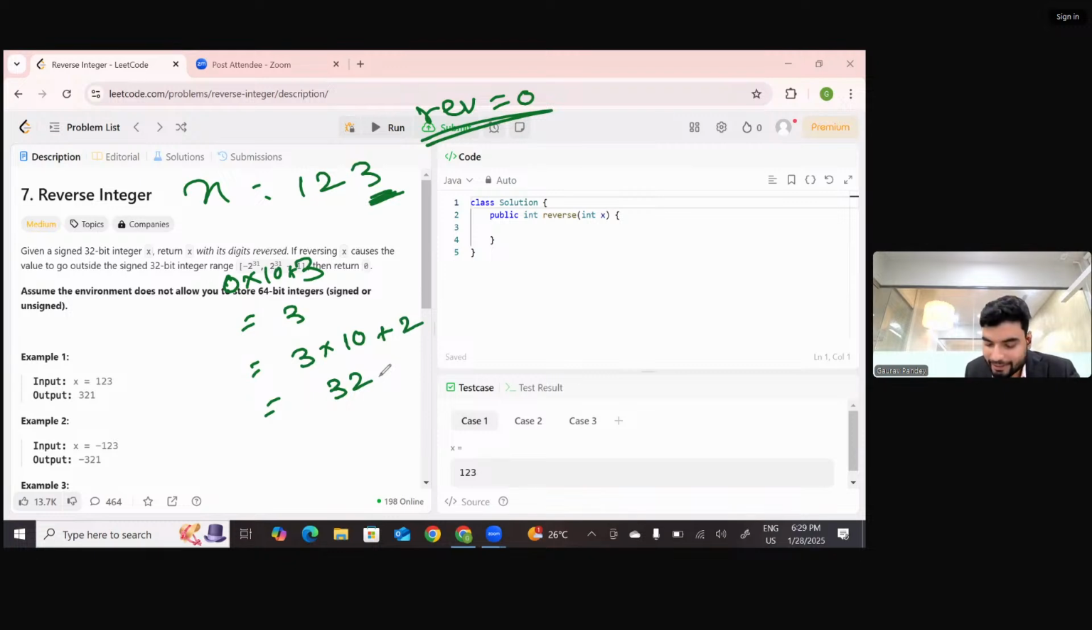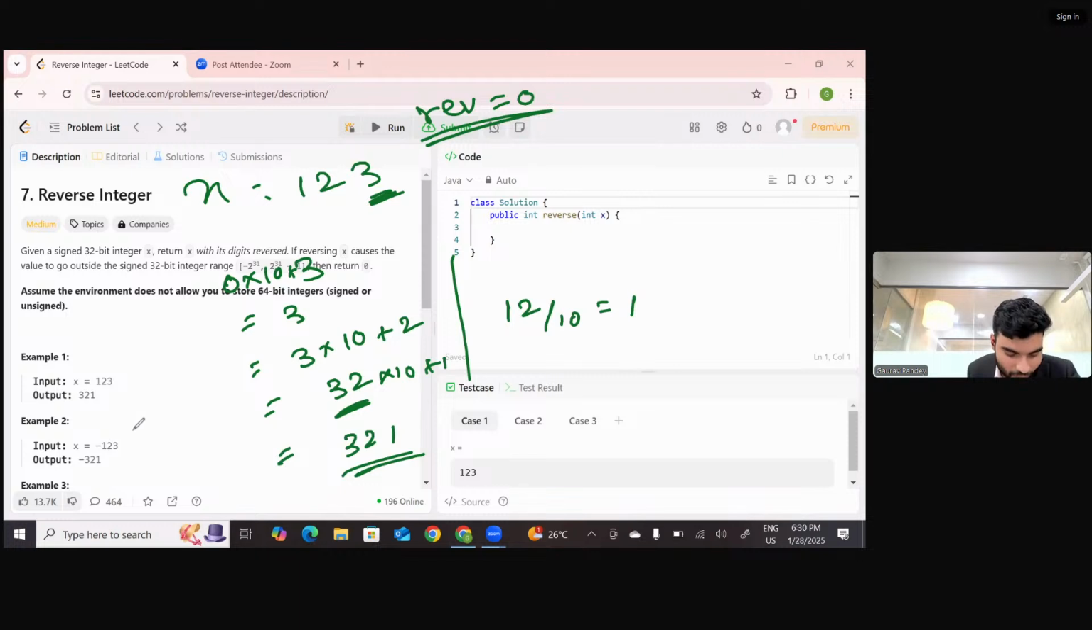Now again we'll divide that number by 10. So the number was 12. So if we divide 12 by 10, this becomes what? This becomes 1 because 1.2 will be considered as 1 as an integer value. So now again the existing reverse number is 32, multiply by 10 and add the remainder, right? So now you'll get 321. So that's how we're reversing.